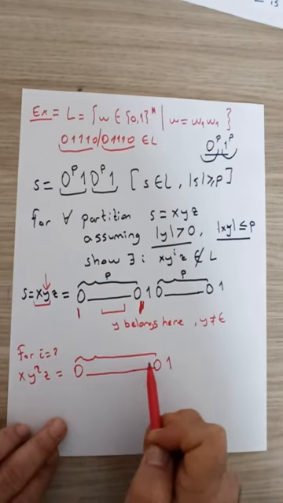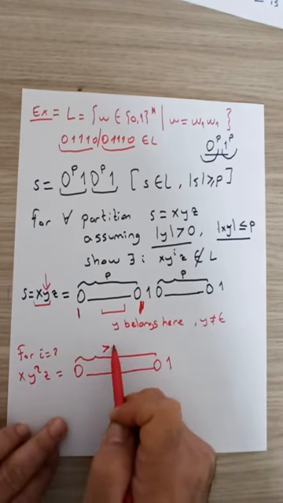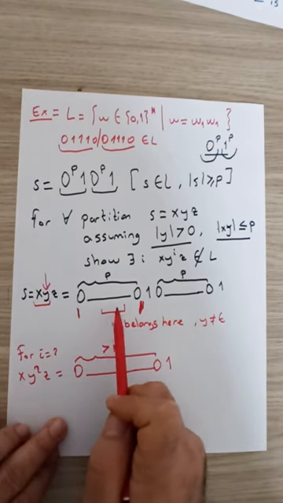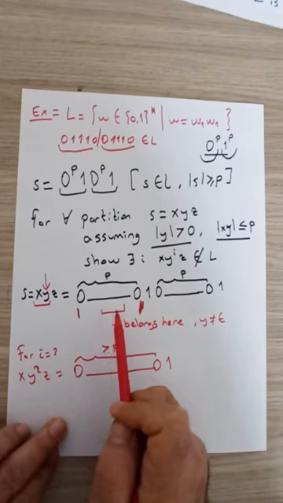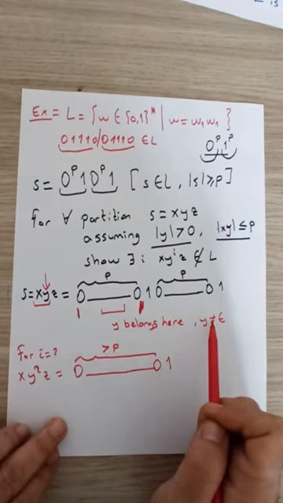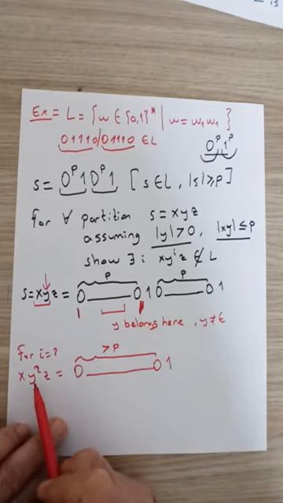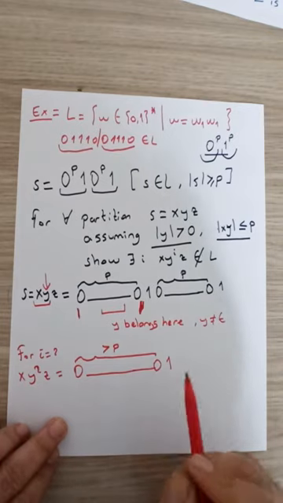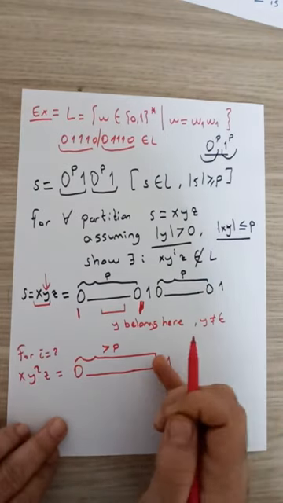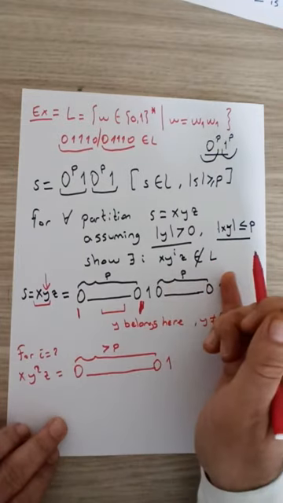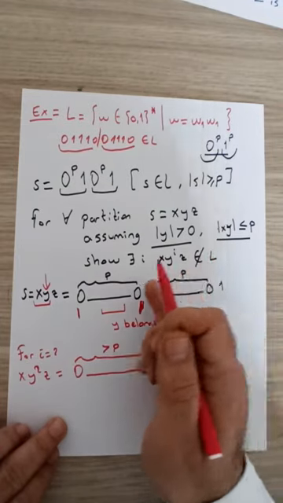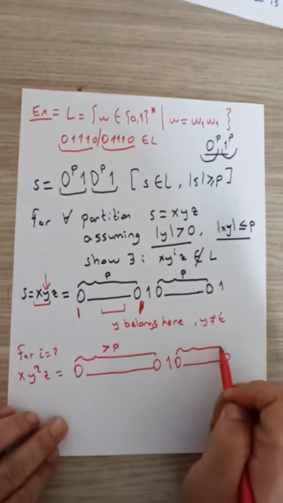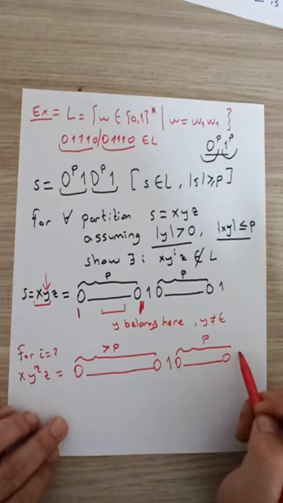The number of zeros here must now be greater than p, because in the original string y was among the zeros in the first part of the string, and it contains a positive number of zeros, so repeating y once more increases the number of initial zeros. The rest of the string is the same as the original, because there has been no change in that part: p zeros and a single 1.